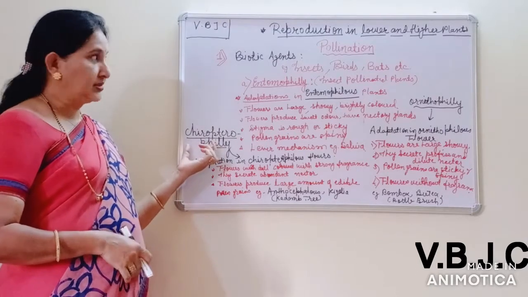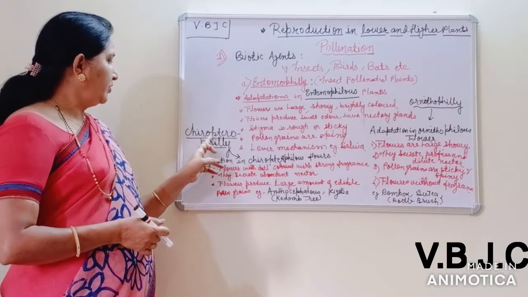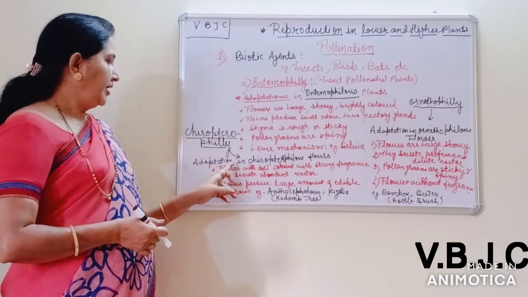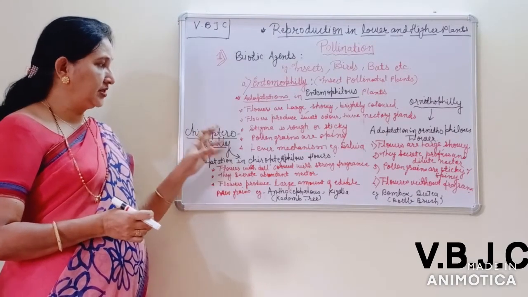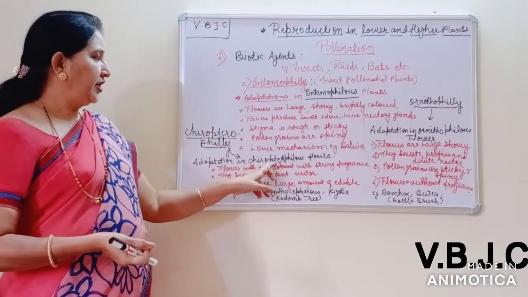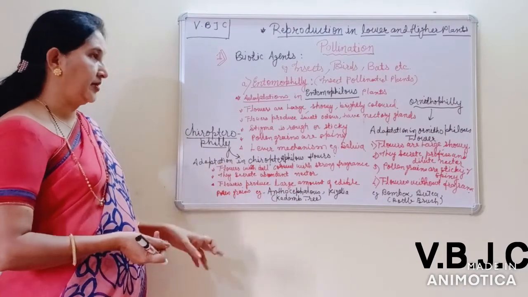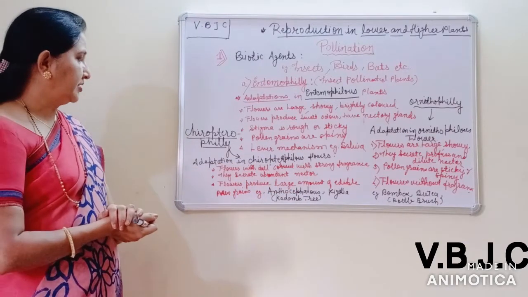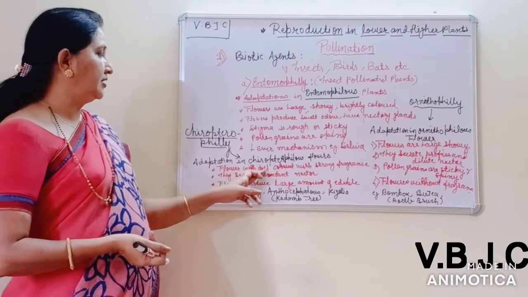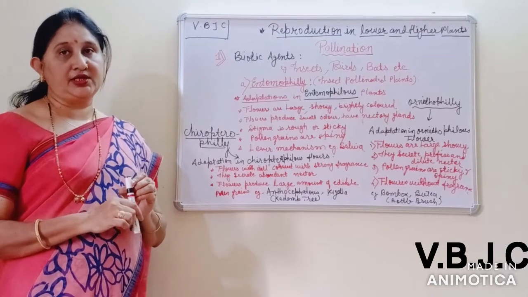The third type of pollination takes place by bats, that is known as chiropterophily. Those plants which have such an adaptation are known as chiropterophilous plants, and their flowers have such adaptive characteristic features. Here the flowers are dull colored with a strong fragrance, just like a rotten egg.